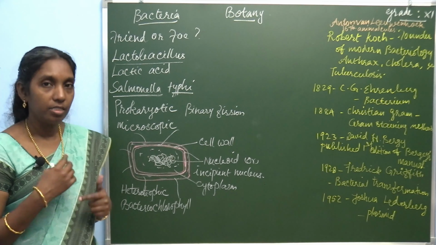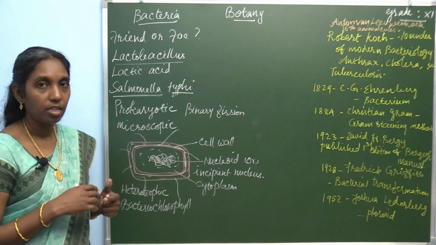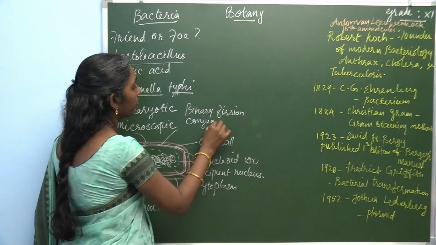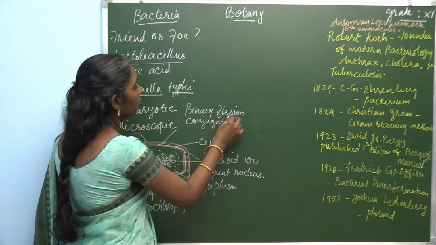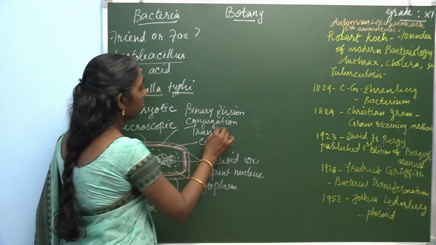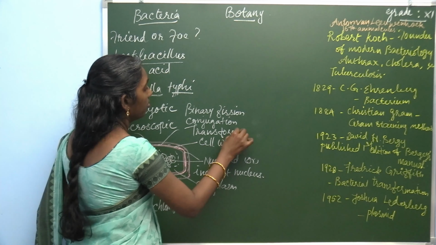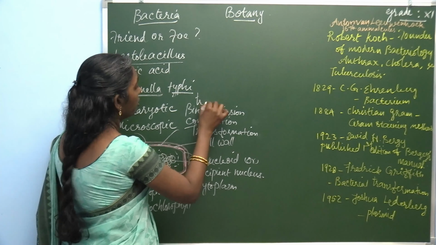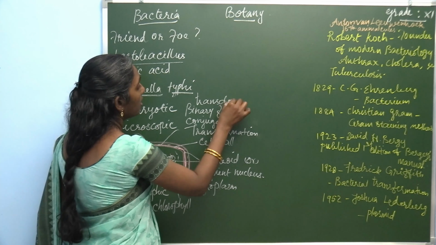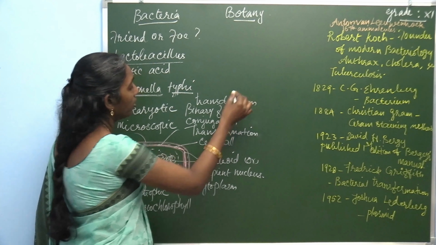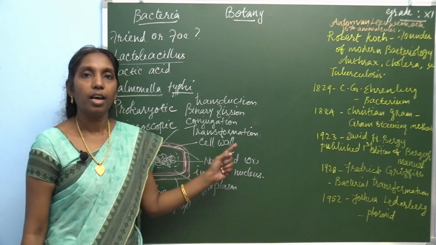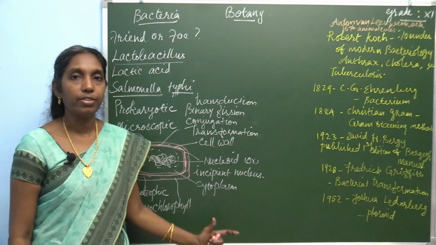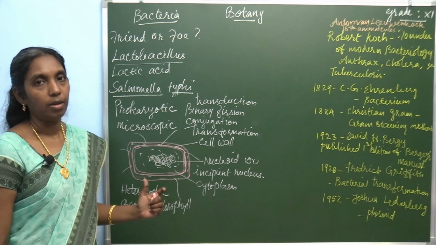But for genetic recombination, there are conjugation, transformation, and transduction. So, these are the general characteristic features of bacteria.